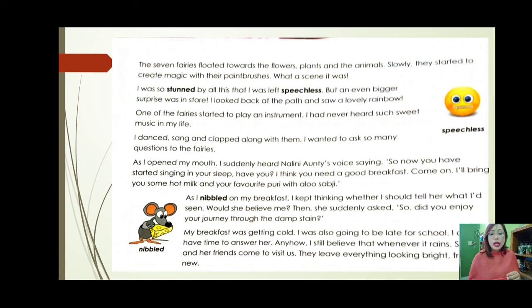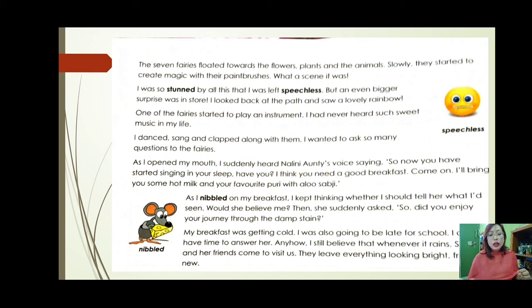"My breakfast was getting cold. I was also going to be late for school. I didn't have time to answer her." So he was having his breakfast, it was getting cold, and he was also getting late for school. So he didn't get enough time to answer Nalini auntie's question. "Anyhow, I still believe that whenever it rains, Storm and her friends come to visit us." Okay, now he said that he somehow still believes, right now also, that whenever it rains, that is, whenever there is a monsoon season, Storm and her friends, that were the fairies, would come and visit him.